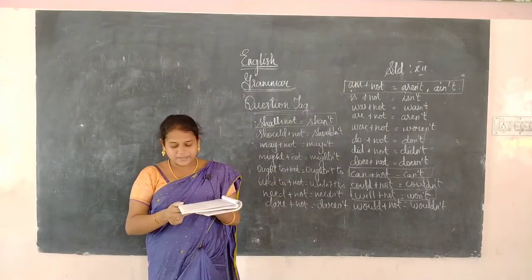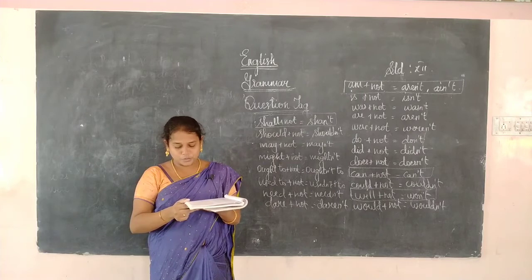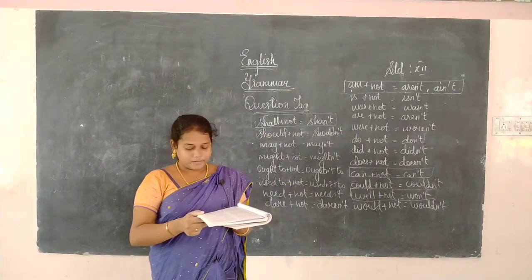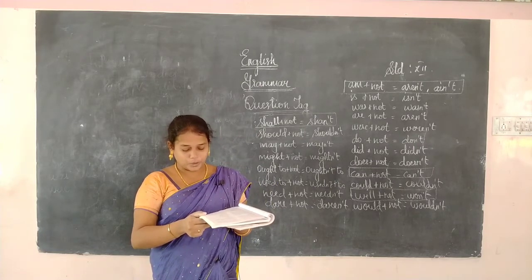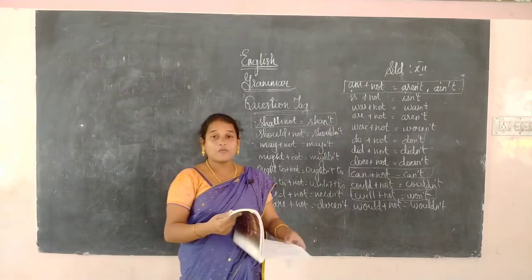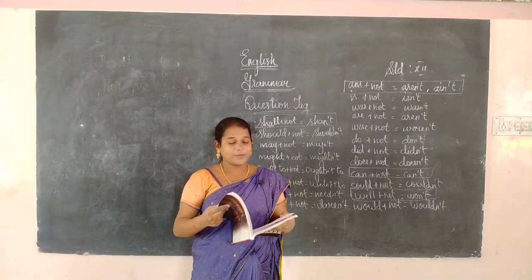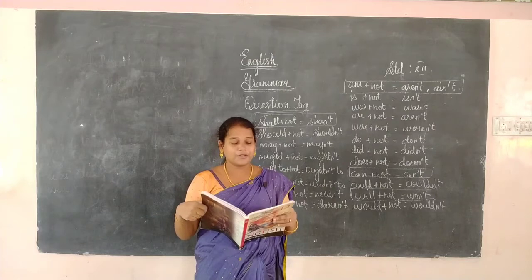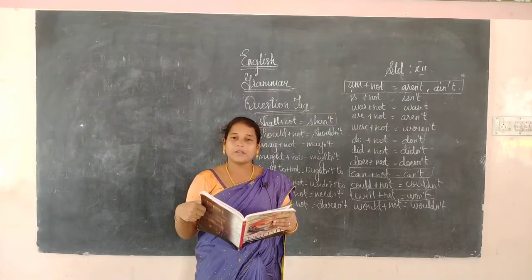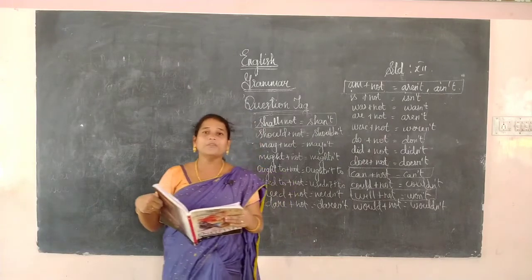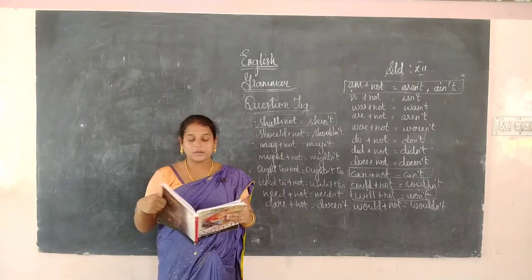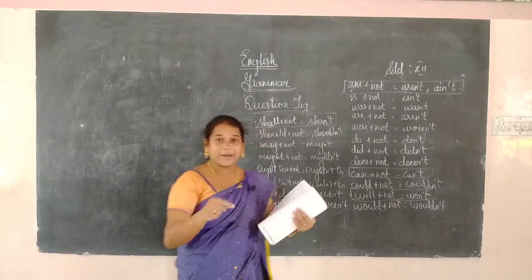Next, the subject hidden in the imperative sentence is always you, and so the subject of the question tag is always you. Next, imperative sentences that express a polite request, obligation, suggestion, invitation, impatience or warning: if it is in the form of a command or request, it will take will or would as the verb in the question tag. So we have to use will or would. "Please bring me a glass of water." Already it is in the form of a command.